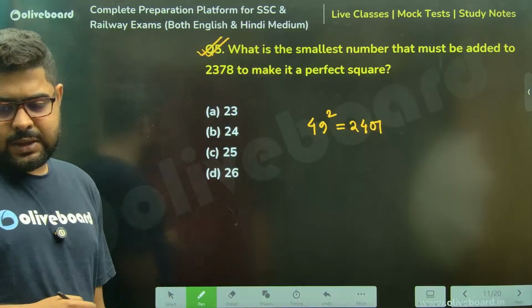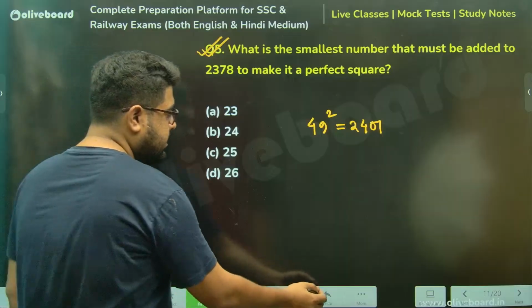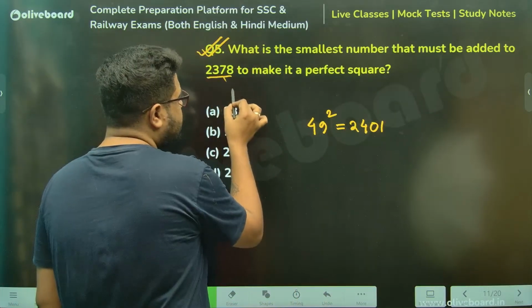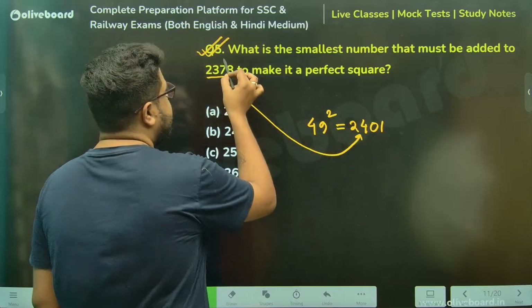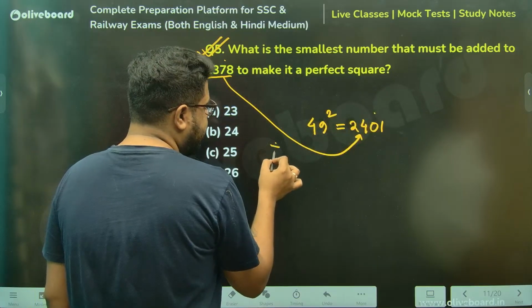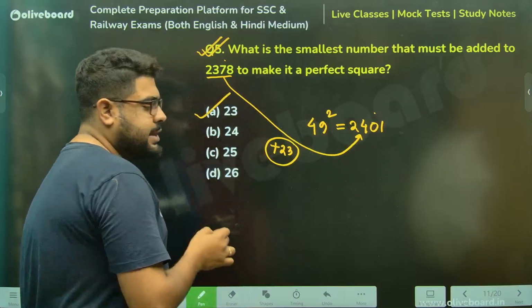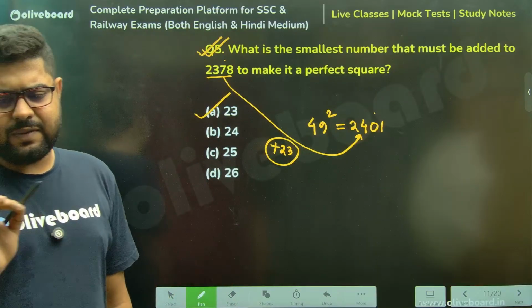So from 2378 to 2401, how much addition? Here 22, here 1. So it's plus 23. Sir, it's simple, option A is the answer. Very, very simple.